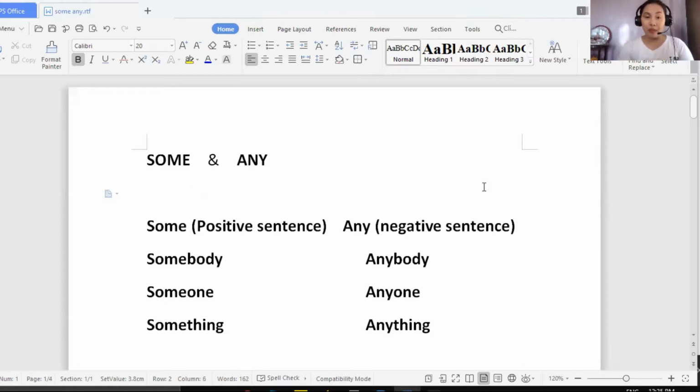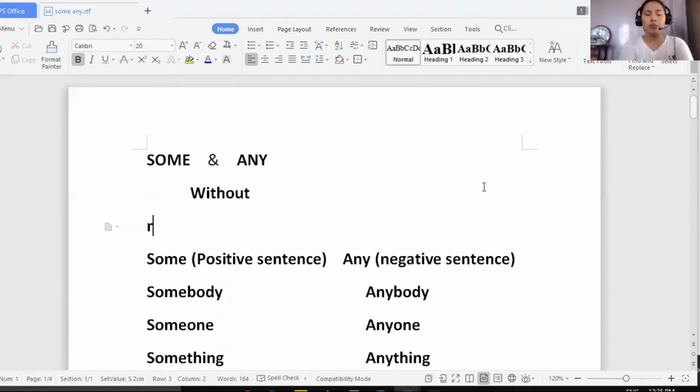that means that sentence is negative. Another one is when you couldn't see the not, but there is a negative meaning in a sentence, for example by using without, or we say refuse. These words have negative meaning, and if you put them in a sentence, it can create a negative meaning in the sentence.